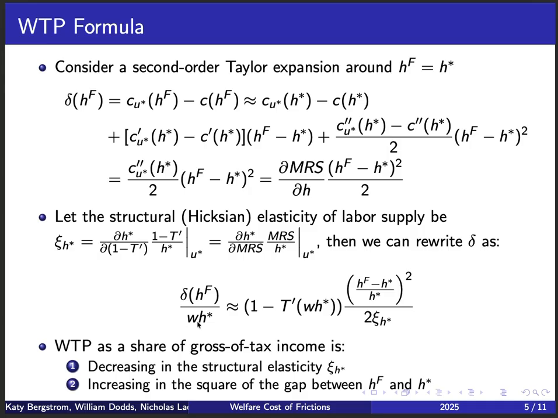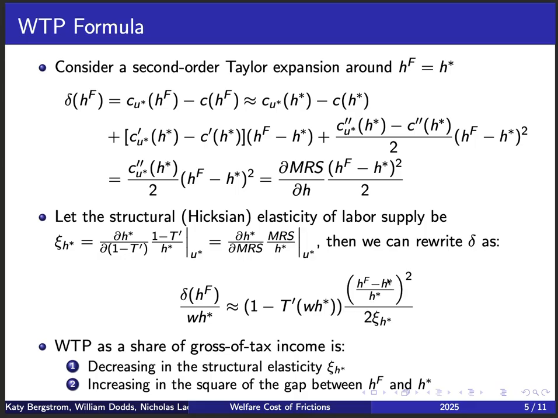share of the total labor income associated to the willingness to pay to remove frictions from HF equals 1 minus C prime, 1 minus the marginal tax rate, multiplied by the ratio between (HF minus H star) over H star, squared, and 2 times the structural elasticity. So there are two intuitions that come from this formula. The first one is that this willingness to pay as a share of gross tax income is decreasing in the structural elasticity, but it also is increasing in the square of the gap between HF and H star.